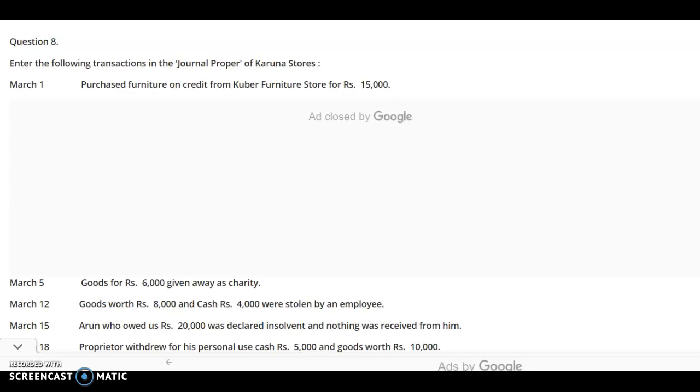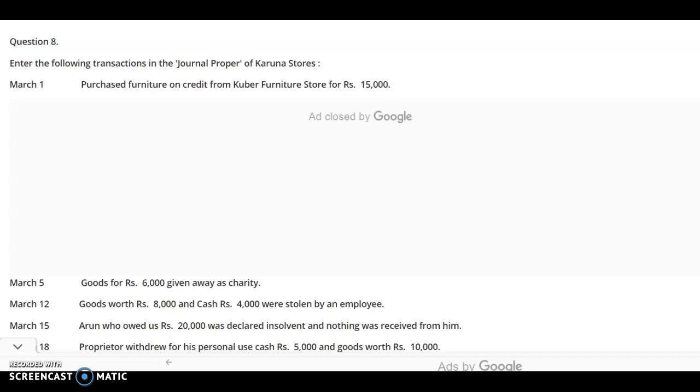Journal proper means a type of accounting book where the transactions are recorded in the form of a journal entry. Now a very relevant question arises: which type of transactions are recorded here? A very common principle to keep in mind is that all the transactions which do not find place in any of the other books should be recorded here.